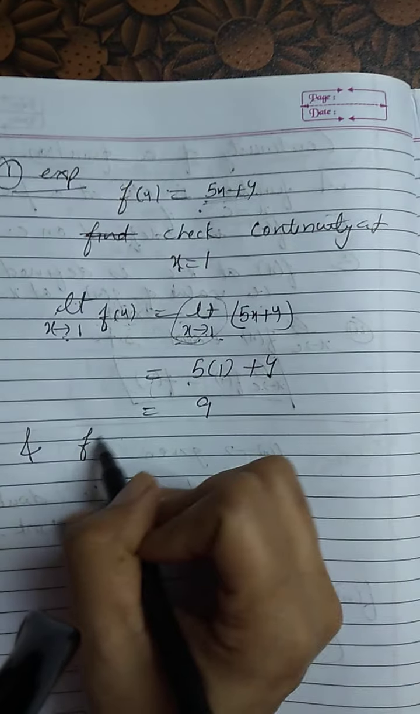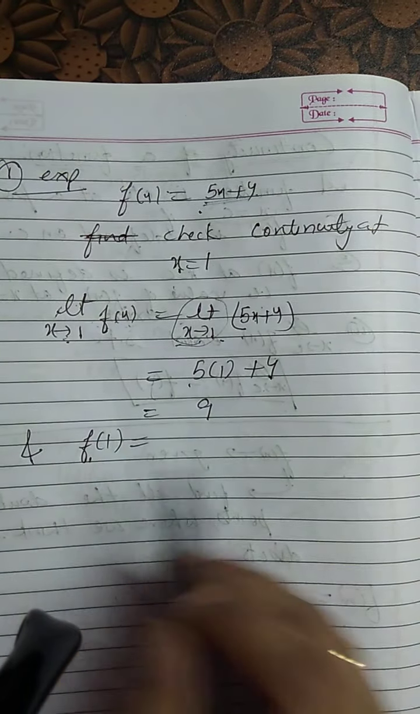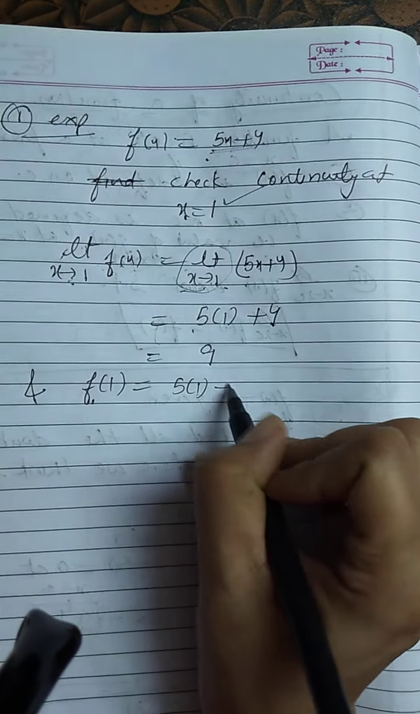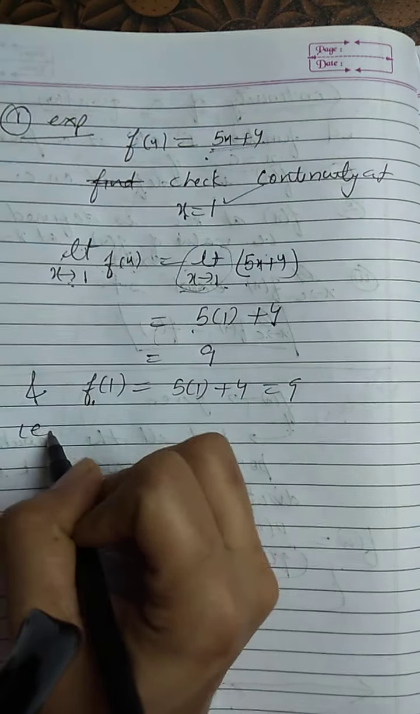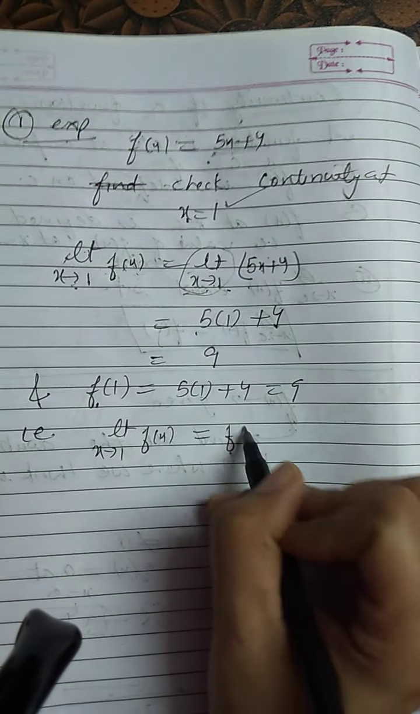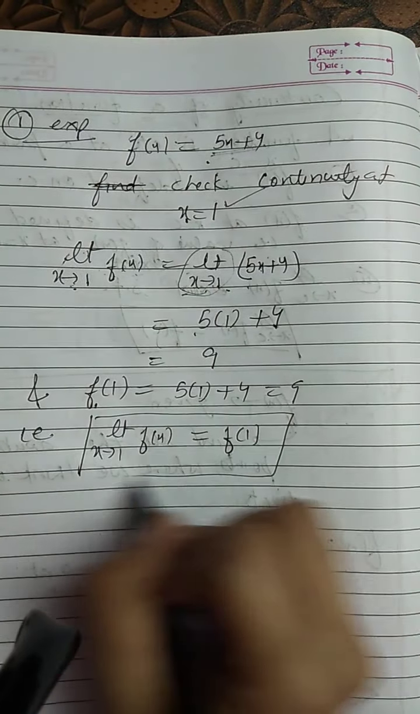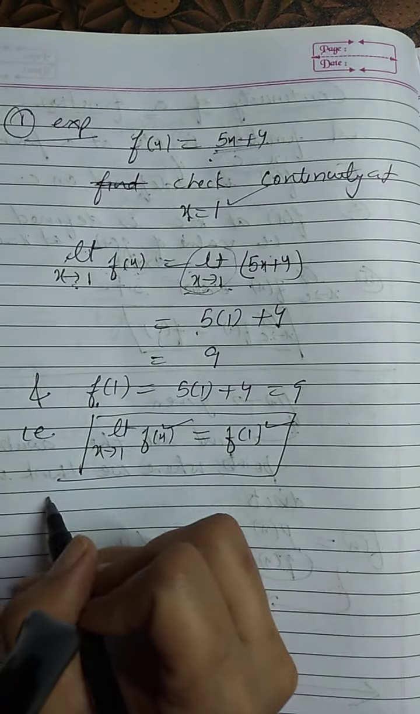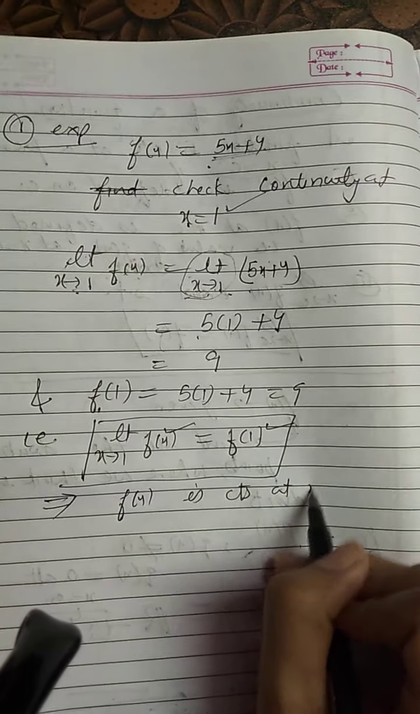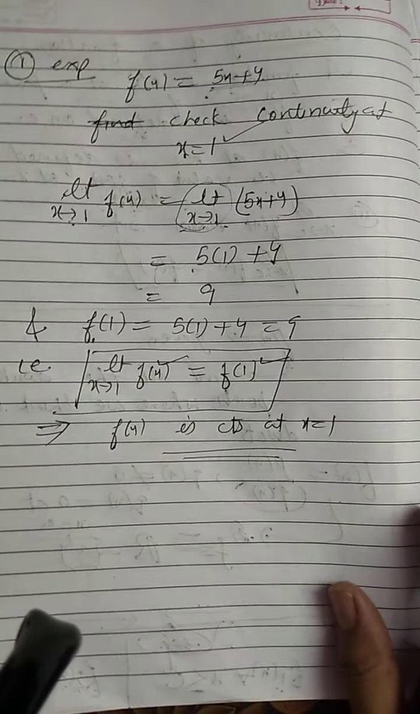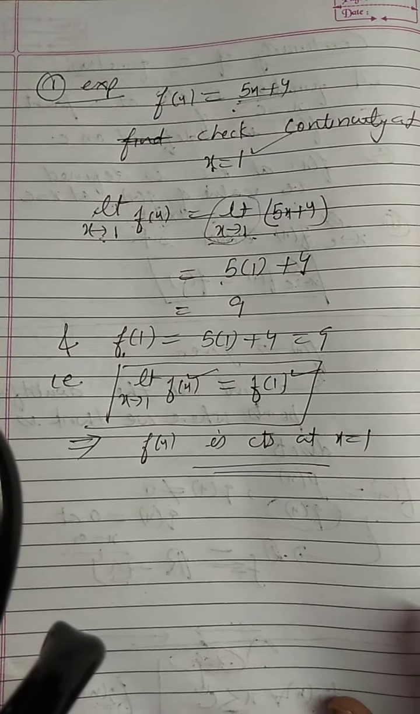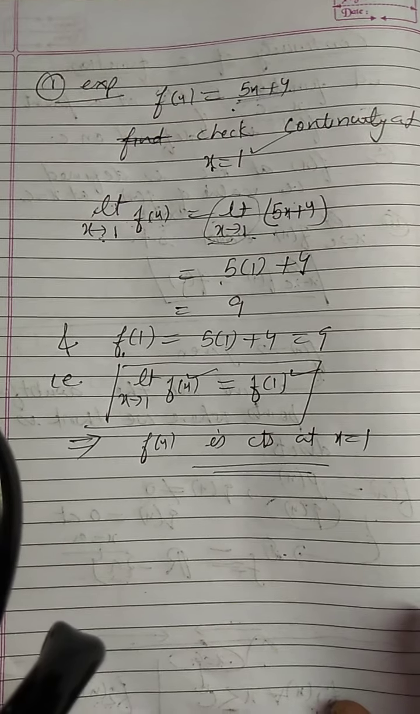And now we will find f of 1. f of 1 means the value of the function at that point. f of 1 will also be 5 into 1 plus 4, that is 9. So what we will say, limit x approaches to 1 f of x is equal to f of 1. Value of the function is equal to limit of the function, which implies the function is continuous at x equals to 1. That's it. Here only one function is given, one point is given, so directly we are just calculating the limit and value of the function.